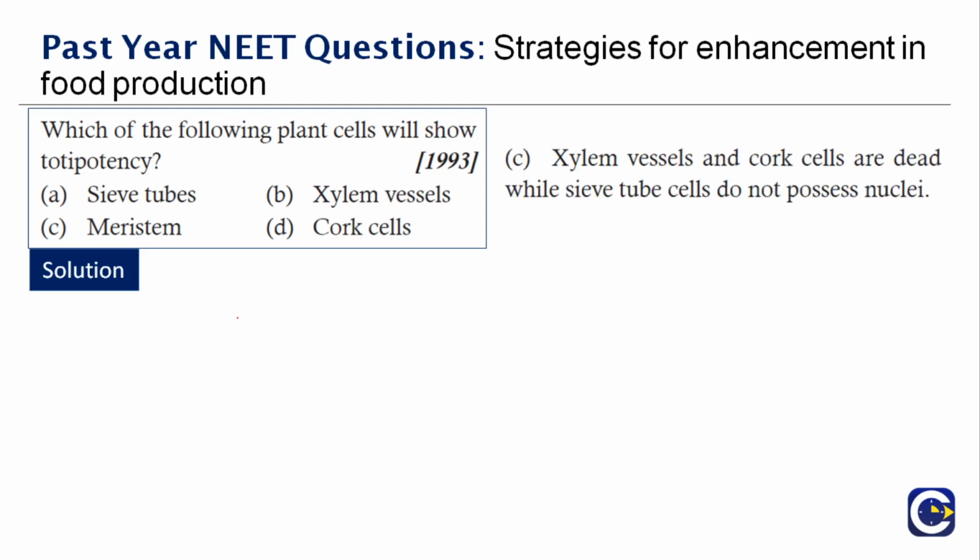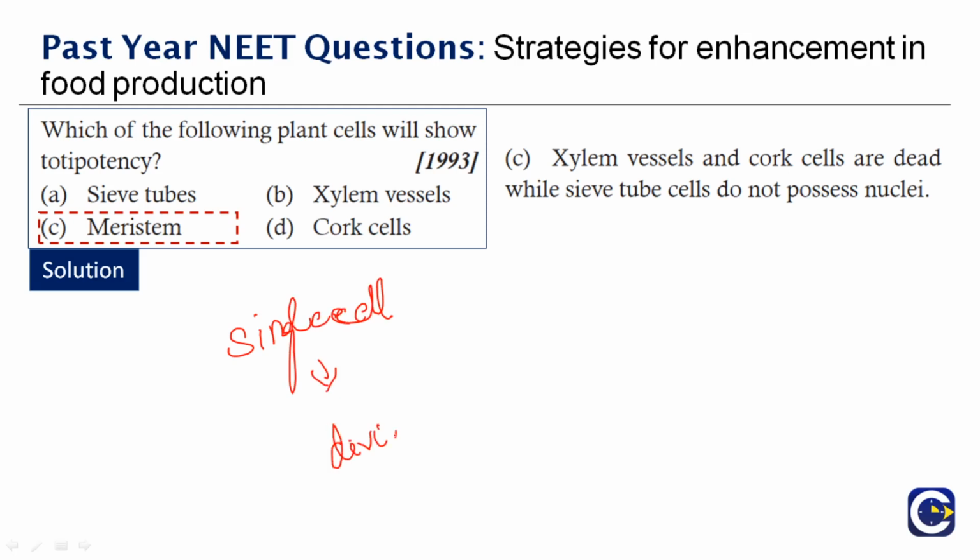It is the meristem region. Xylem vessels or the cork cells are dead, while sieve tube cells do not possess nuclei. Therefore, the right answer to this question is meristem, which has the potency called totipotency. A single cell will be able to divide and differentiate. Then that ability is called totipotency. Therefore, the right answer is option C here.